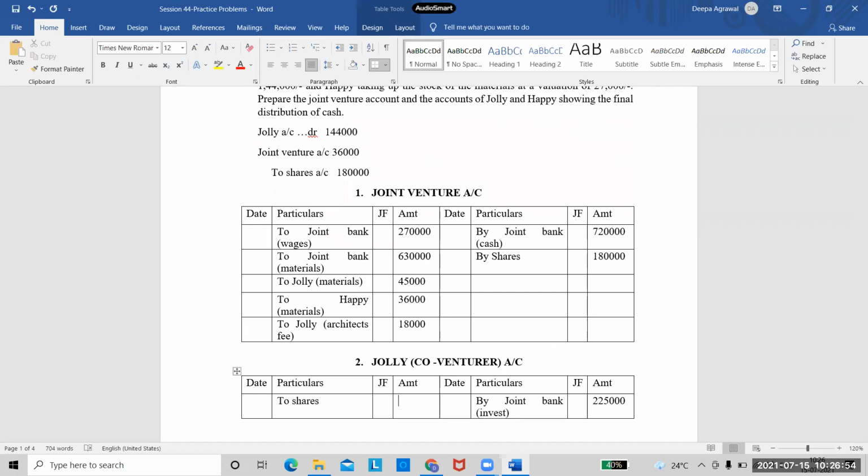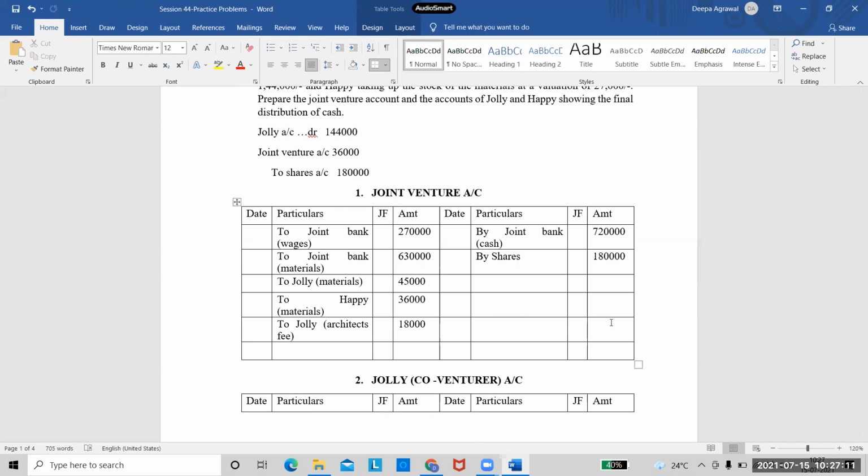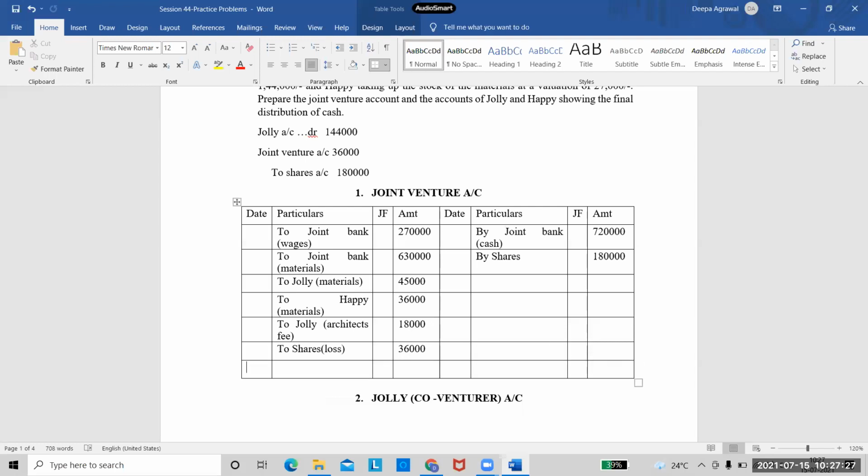1,44,000 or 1,80,000? 1 lakh 44. Because he is taking it only for 1 lakh 44. So this entry is transferred. Now this joint venture, I need to transfer this entry. Where will this entry come to the joint venture account? Debit side or credit side? Credit side, ma'am. So I will write it as to shares. In brackets, I will write loss. Because this is loss on shares. 36,000. Right? Did you understand how I have transferred this entry?